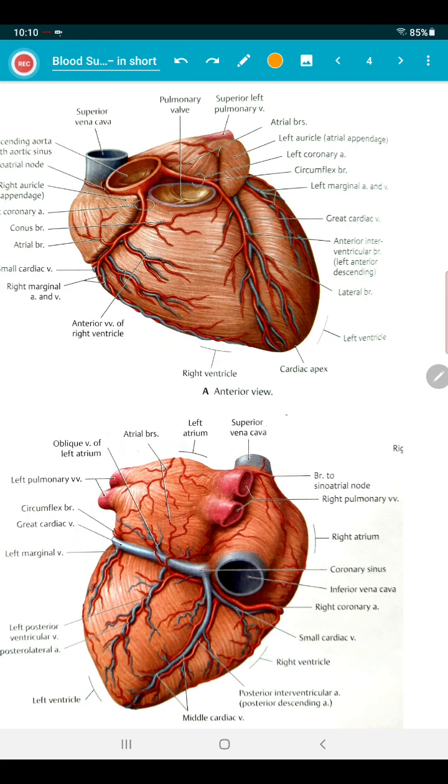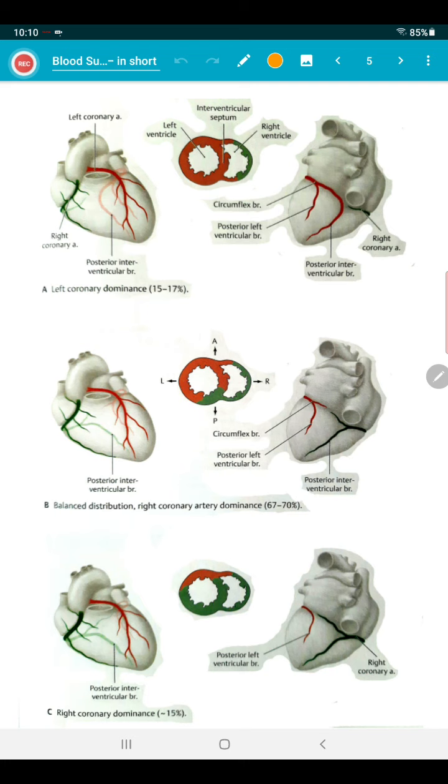Moving to the next, this is the schema. You see the right coronary artery is denoted in green. In the cross section of both ventricles, you can see the green is supplying the right ventricle. The strip of the anterior portion of the right ventricle on the sternocostal surface, as I told you just now, is not supplied by the right coronary artery.